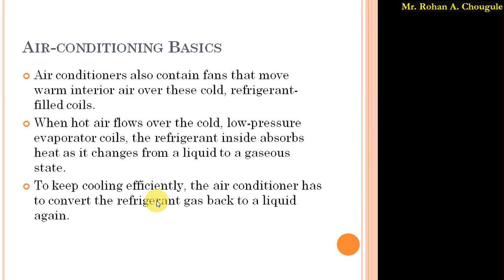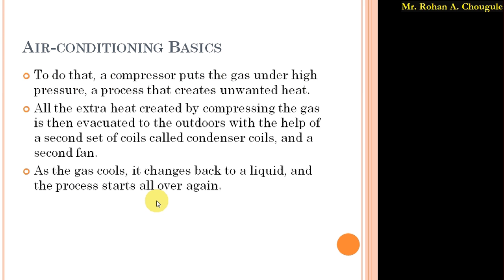To keep cooling efficiently, the air conditioner has to convert the refrigerant gas back into liquid again, and to do that, compressors are used. The compressor simply puts the gas under high pressure, a process that creates unwanted heat.